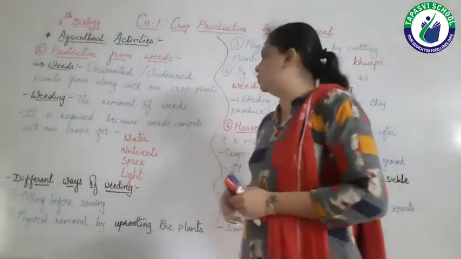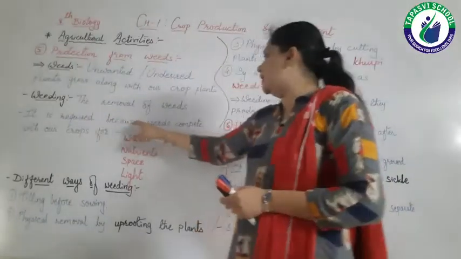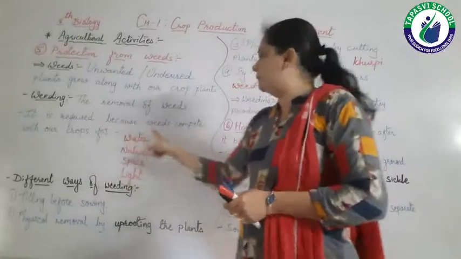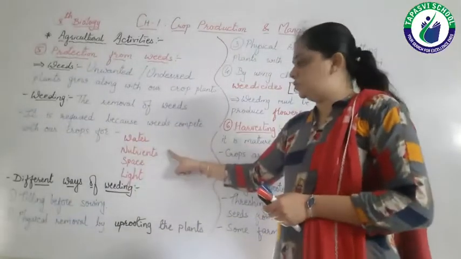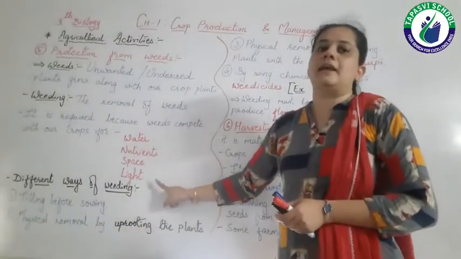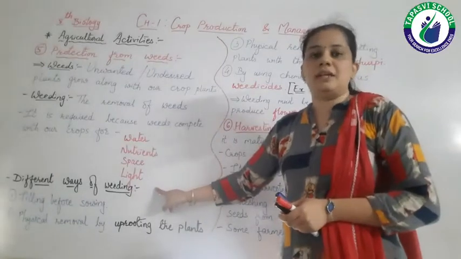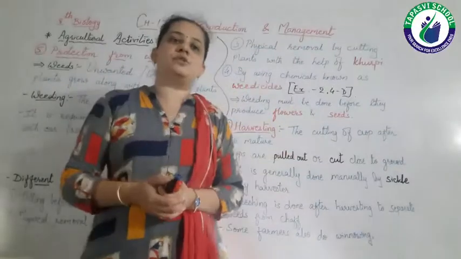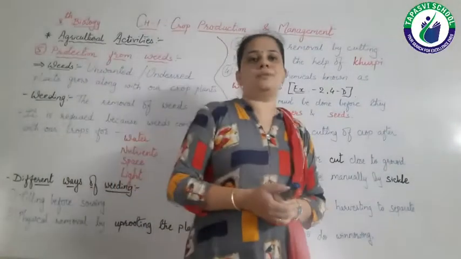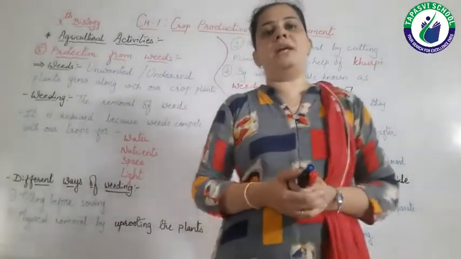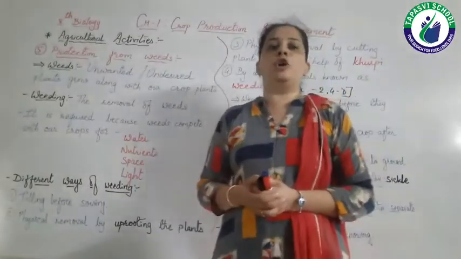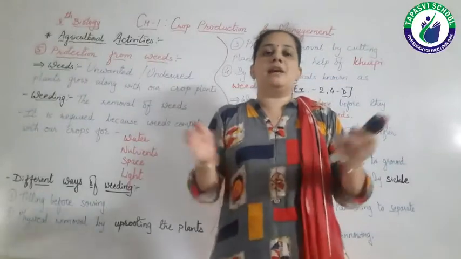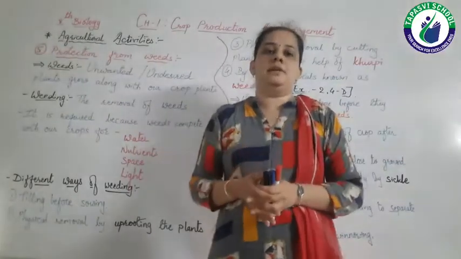As I told you, it is required because weeds compete with our crops for water, nutrients, space and light. They will try to take all the water and nutrients which we are giving to our crops, and they compete with our crops for sunlight to do photosynthesis, as well as for space, right?